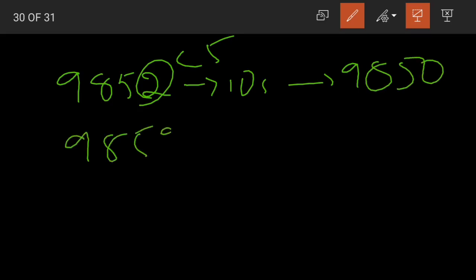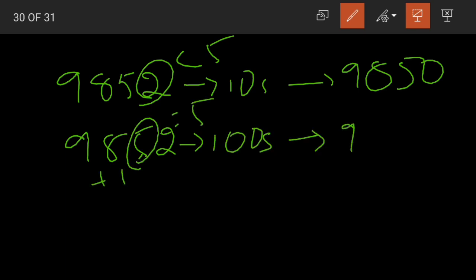Now again, 9852 rounded off to the nearest hundreds. 5 is equal to 5, so round up. That is, add 1. 9900.